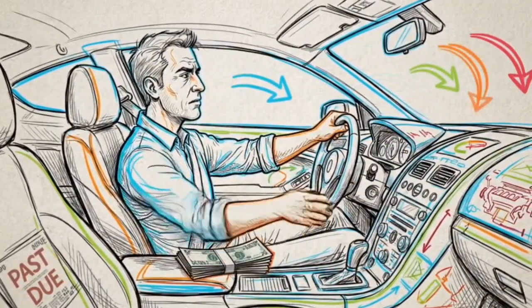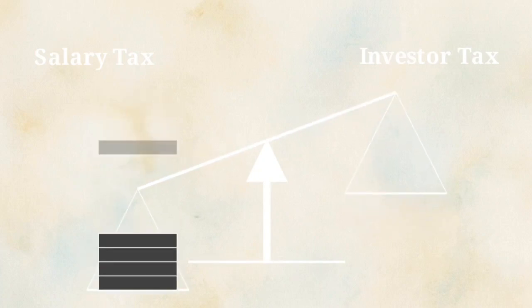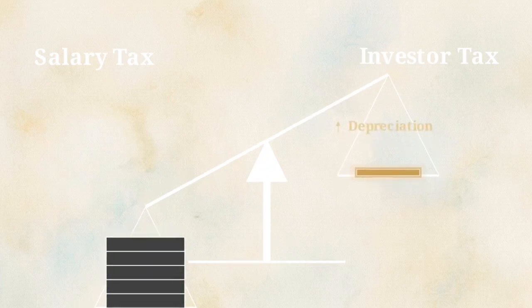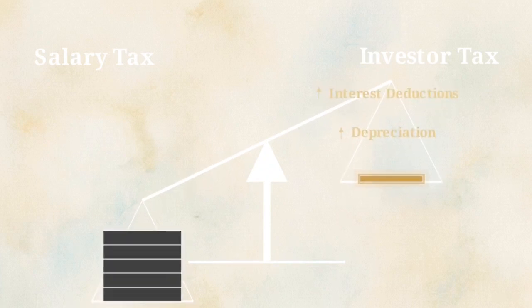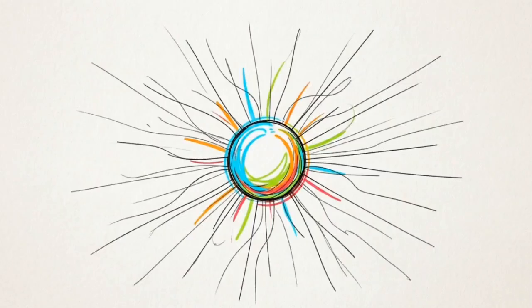W-2 employees pay income tax on every dollar before it reaches their account. However, by using asset-backed debt, investors can use depreciation and interest deductions to offset their income, often resulting in a significantly lower tax burden than a standard salaried worker. Mastering this loop allows you to scale your portfolio using institutional capital rather than being limited by your own bank balance. The final multiplier in this system is the human network surrounding the assets.